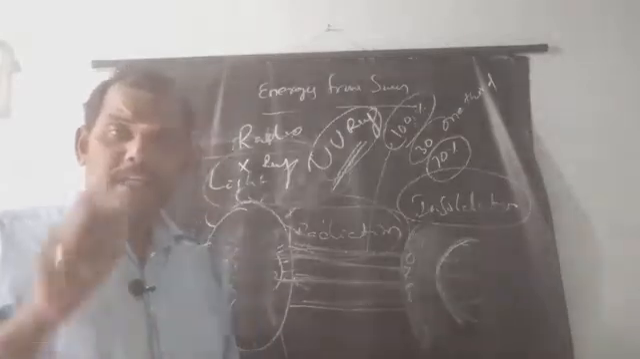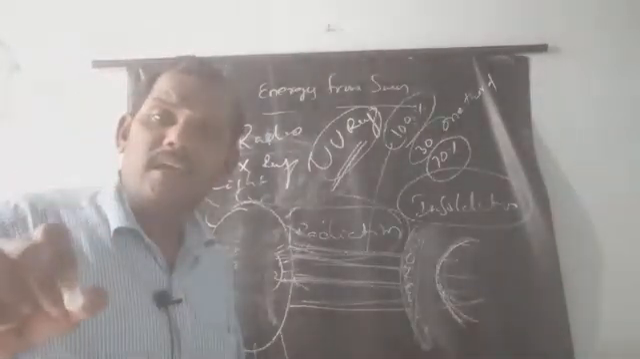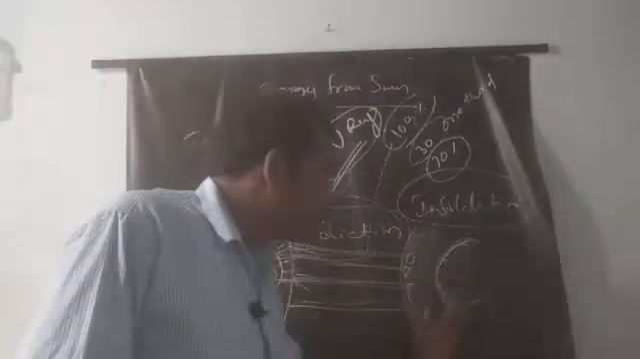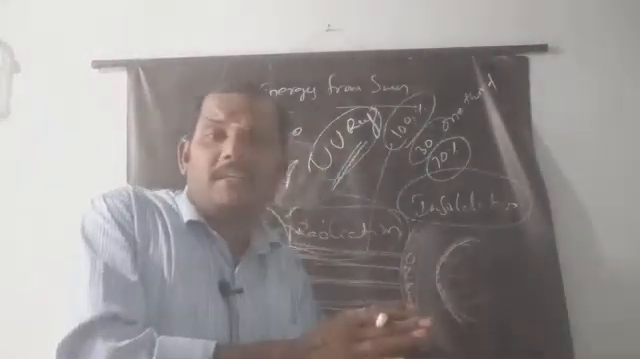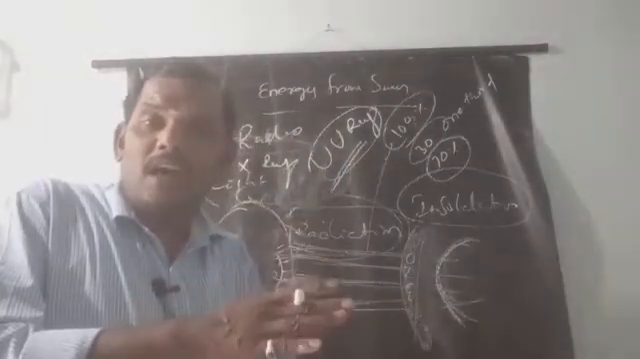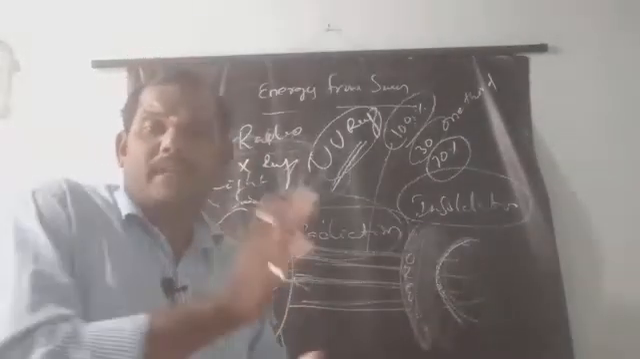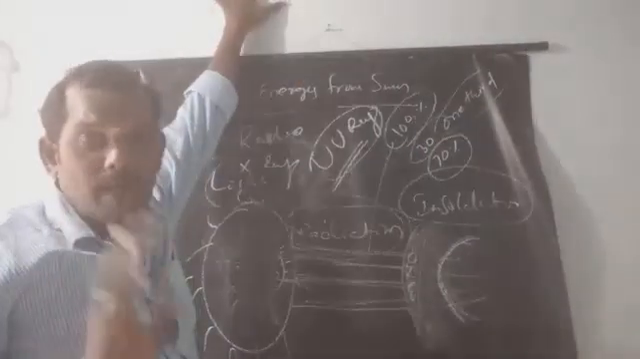Okay, next point. How much energy reaches the earth's surface? The total energy does not reach the earth's surface. Only 70 percent of the energy reaches the earth's surface. The remaining 30 percent is reflected by different agents like the atmosphere, clouds and dust particles. That means one third of the energy is reflected back.